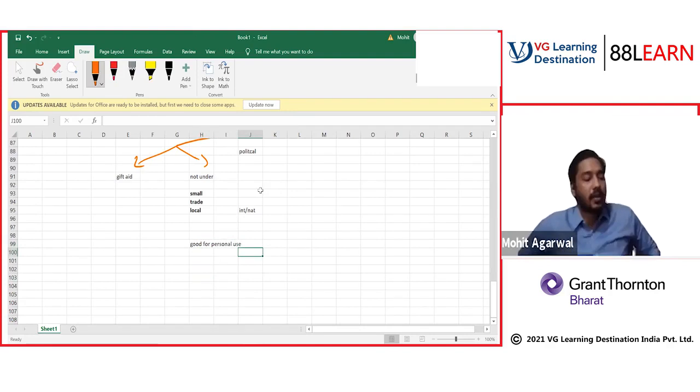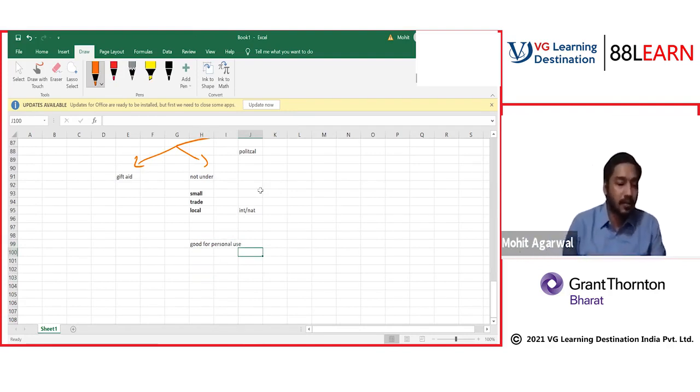What should we do for that? If they are goods which are taken for personal use, now understand this. If you have taken goods for personal use, for income tax it is a sale. It means you are selling goods to yourself.